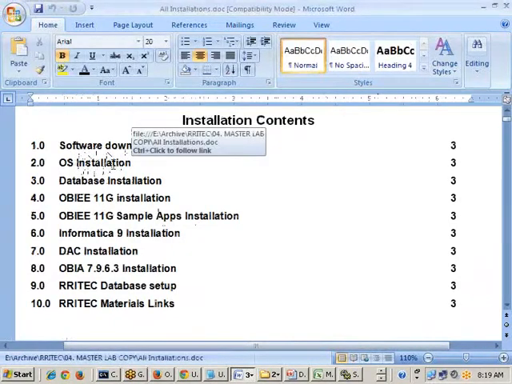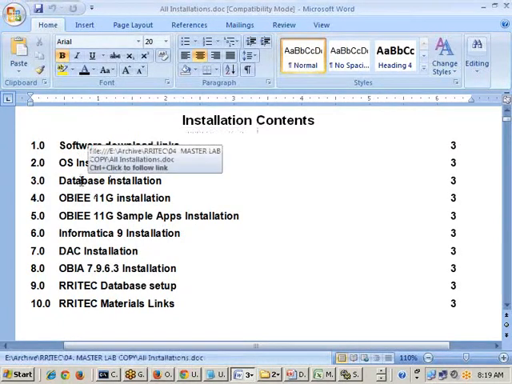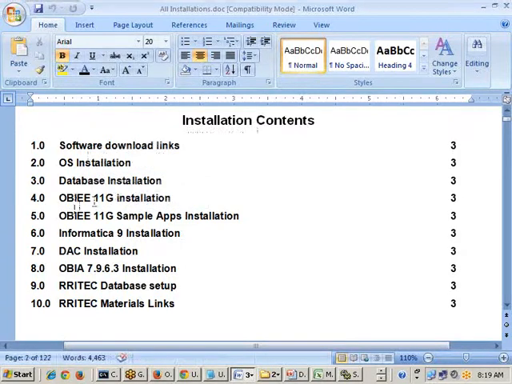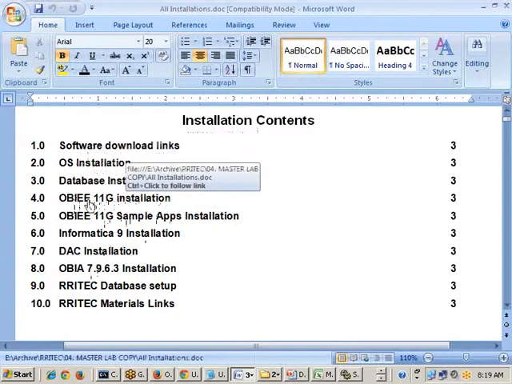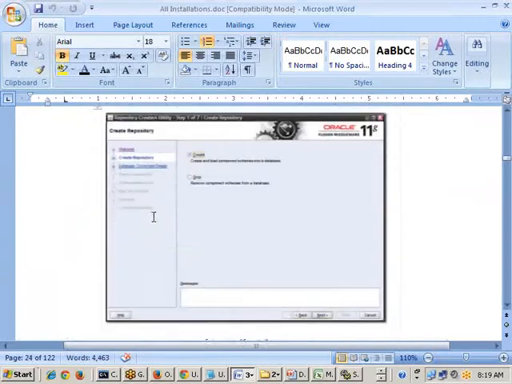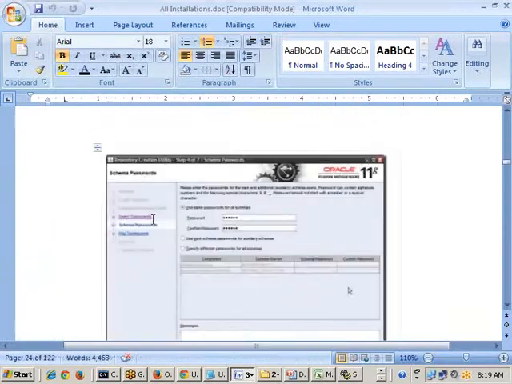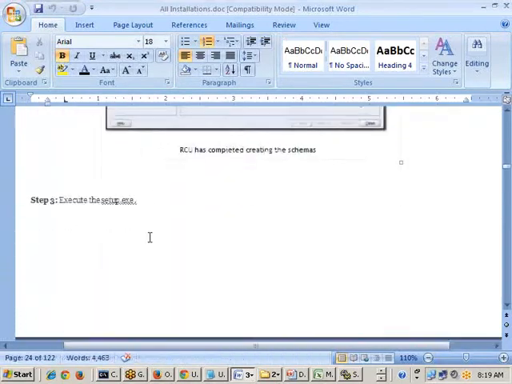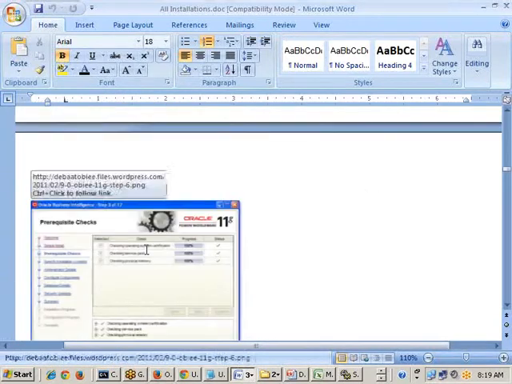Then we need to install the operating system. Then database installation. Then OBIEE 11G installation, 10G, all these are available, right? Let us say you want to install OBIEE 11G. The screenshots are available, you can see the screenshots and install the product.